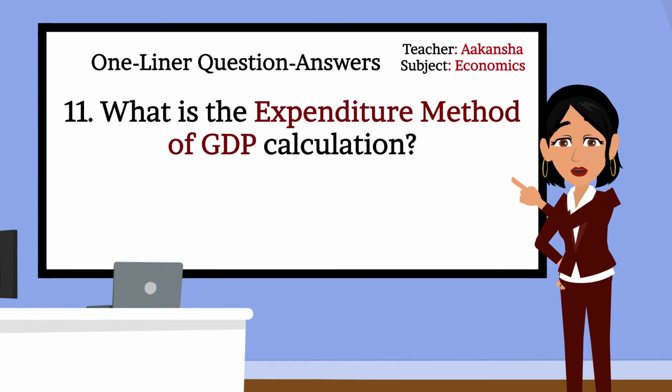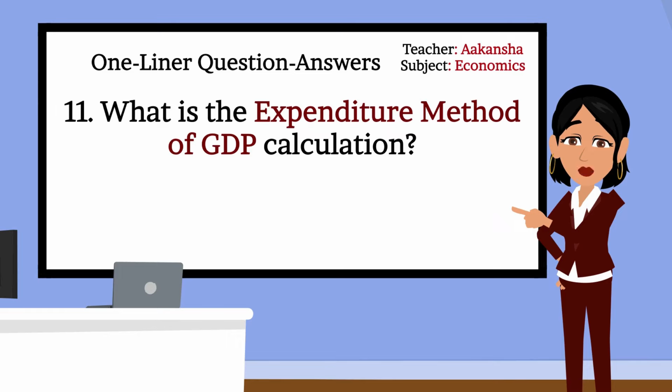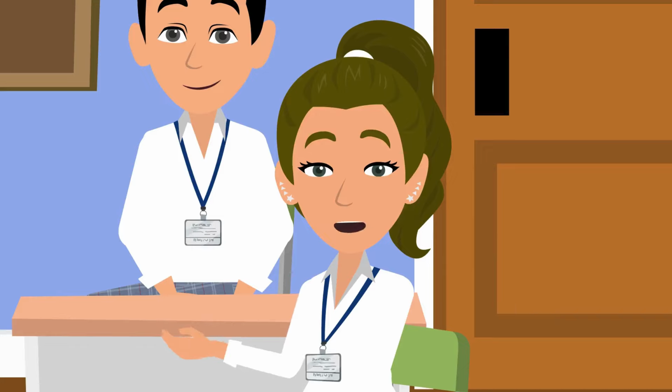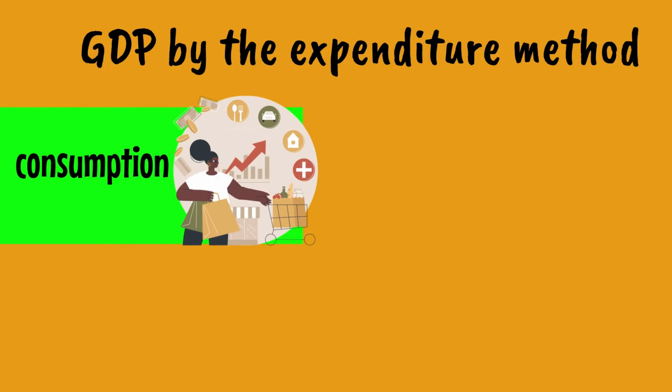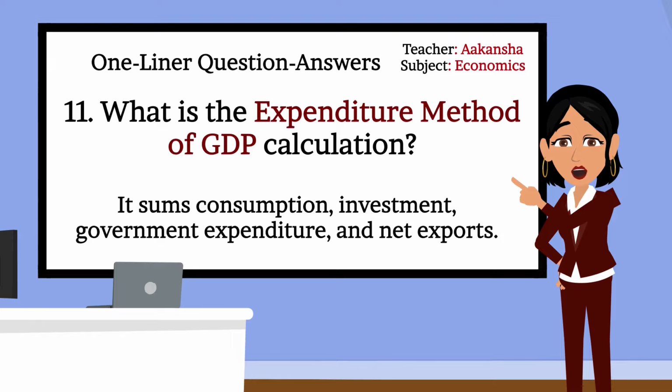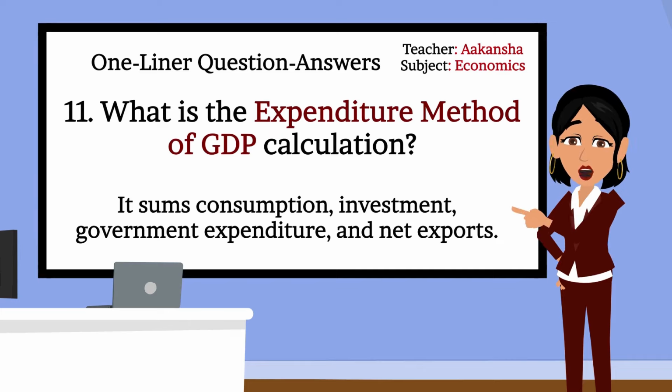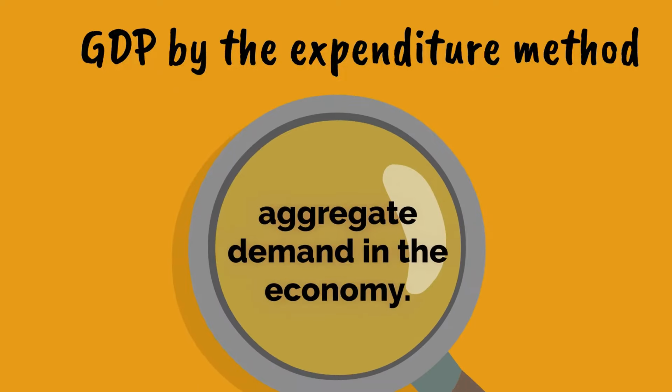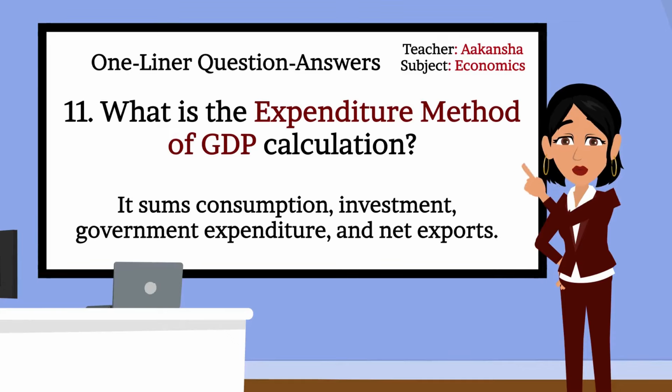Moving to next question. 11. What is the expenditure method of GDP calculation? Expenditure method of GDP sums consumption, investment, government expenditure, and net exports. Very well. Okay, can you tell me what this method focuses on? Expenditure method of GDP focuses on aggregate demand in the economy. Good, Rashi.